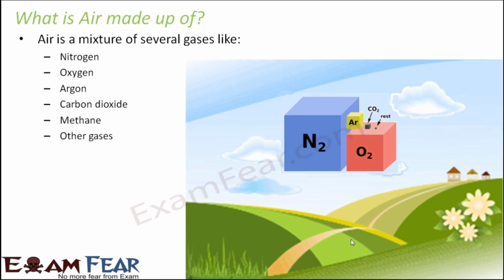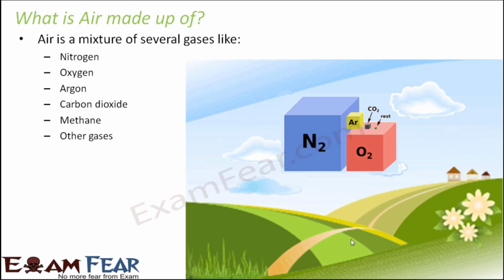If you look at the composition of air, you would see that almost 78% of the air is nitrogen. The remaining 20.8% is oxygen, and the remaining, which is not even 1%, is argon, carbon dioxide, methane plus other gases.